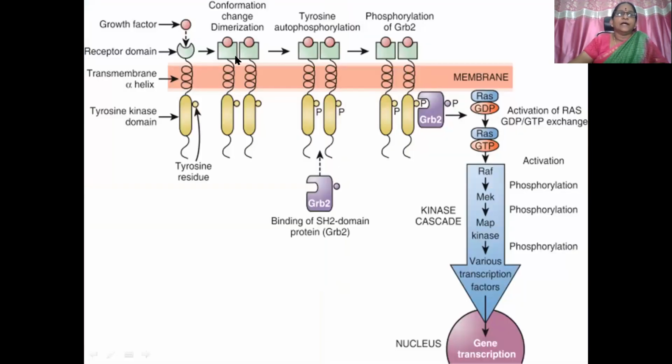Another picture: dimerization after ligand binding, and then tyrosine autophosphorylation, combining with the sulfhydryl moiety of the GRB2 gene, then phosphorylation of GRB2. So that will combine with the phosphorylated residue and get phosphorylated also. You don't need to remember all these things. A cascade of phosphorylation reactions results in gene transcription finally. This is a kinase cascade. For every receptor, the ultimate effect is phosphorylation and then cellular response. That much you can remember.